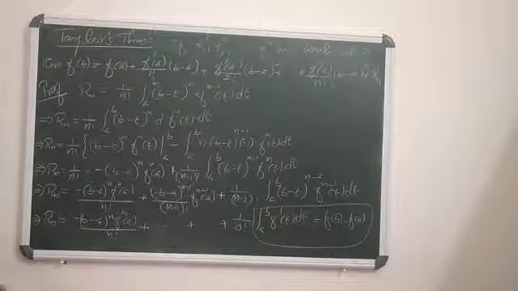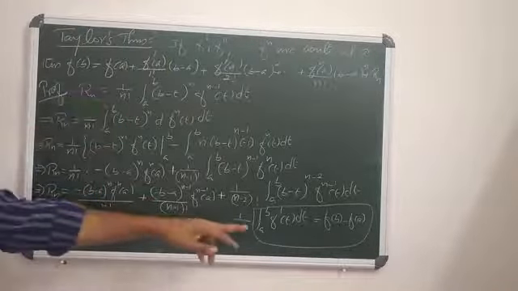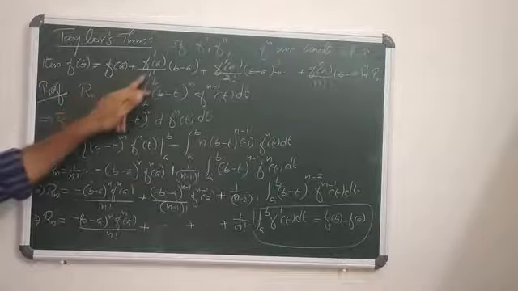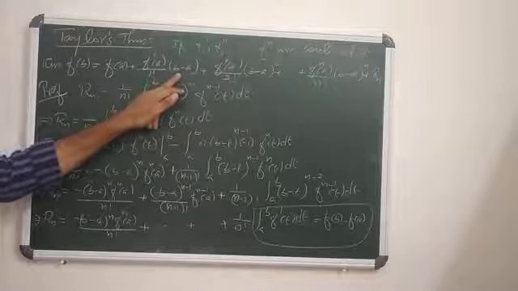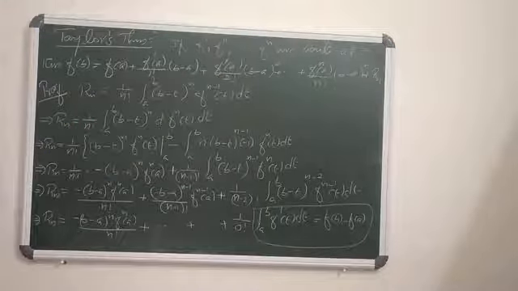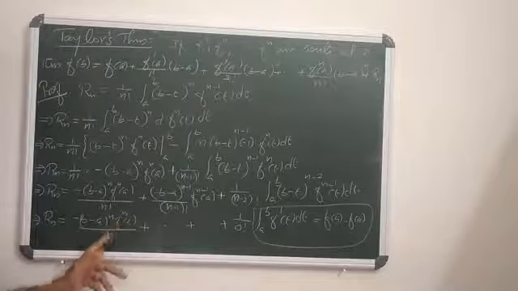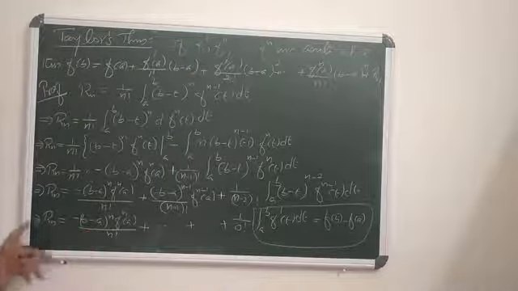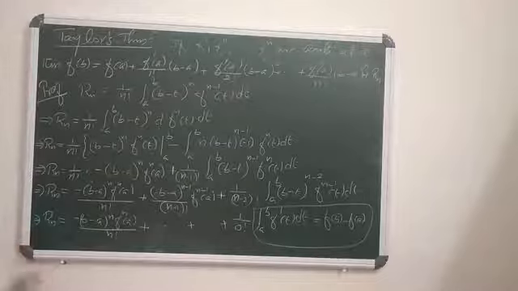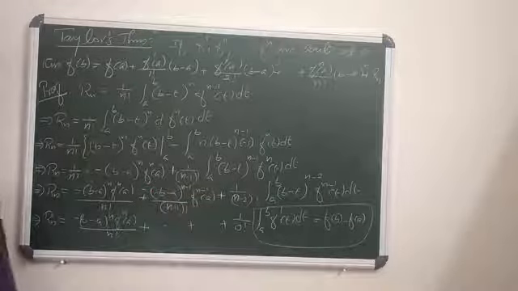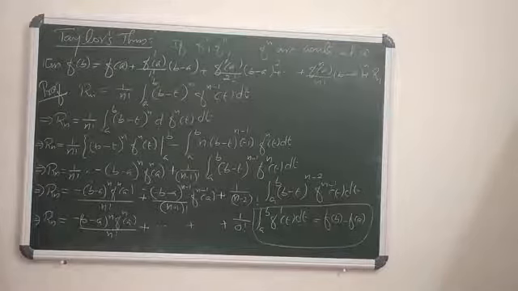and so on. Therefore, putting f of b on that side, f of b equals f of a plus f dash a by 1 factorial into (b minus a) plus f2 dash a by 2 factorial into (b minus a) whole square plus etc., plus f^(n)(a) by n factorial into (b minus a) whole power n plus Rn. Agreed? So finished. This is Taylor's theorem. So Taylor's theorem is important.